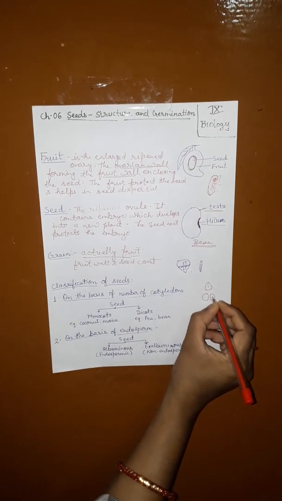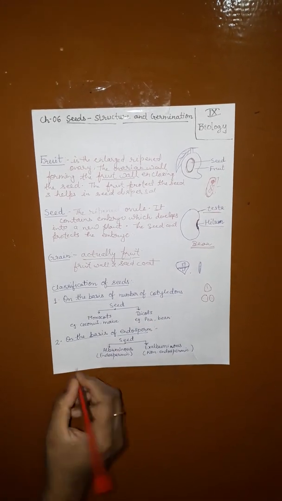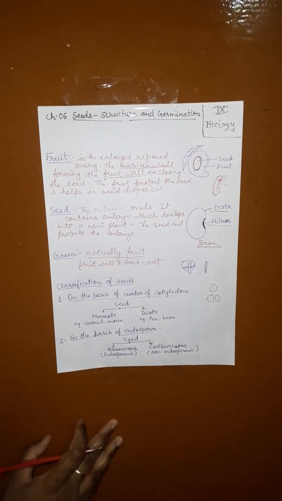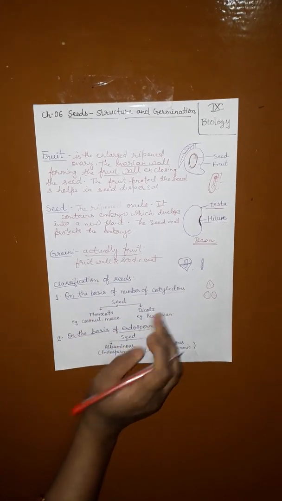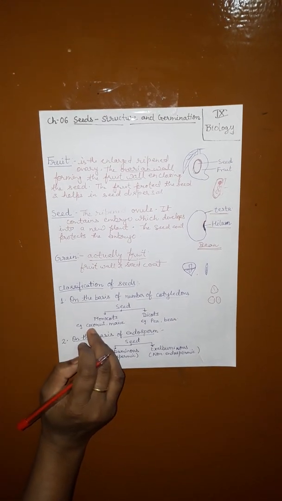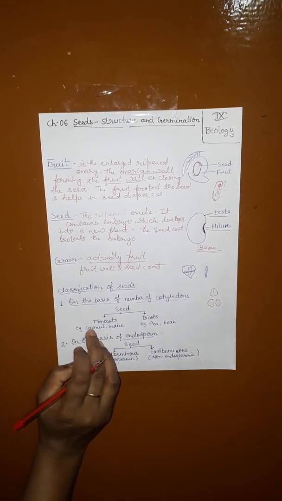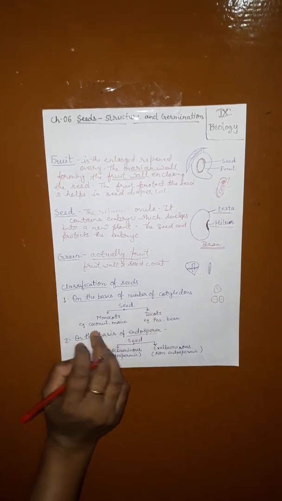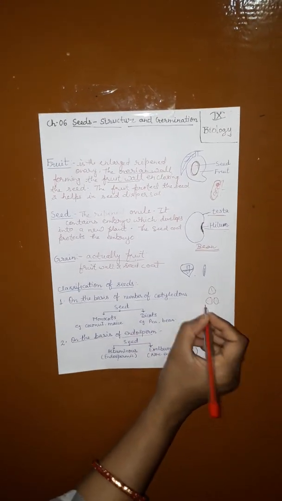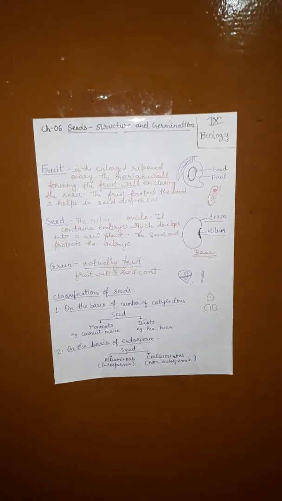Those are the cotyledons. On the basis of the number of cotyledons, seeds are monocot seeds and dicot seeds. Examples of monocots are coconut and maize; they are not divided into two equal halves. Dicot examples are pea and bean; you just remove the testa and the seed divides into two equal halves.